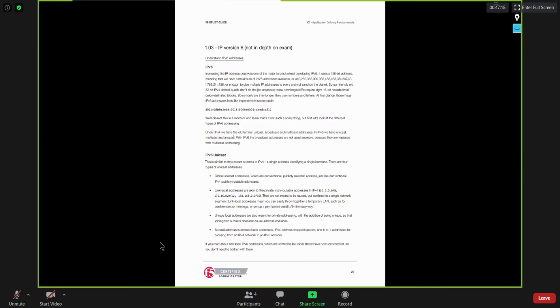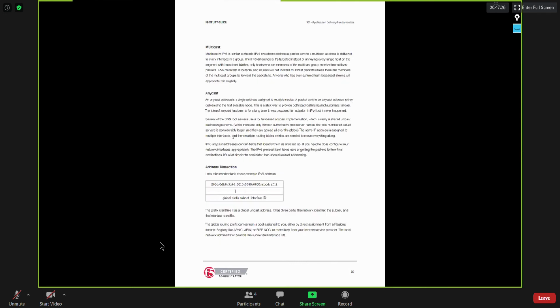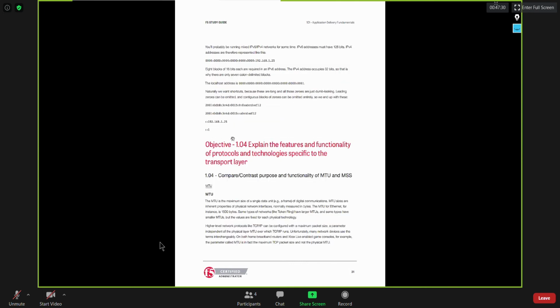And IPv6 is there. It's not in the exam as per this, but I believe they have now added it. Recently, they have added IPv6 in their examination as well. So multicast routing and anycast are all there, right?